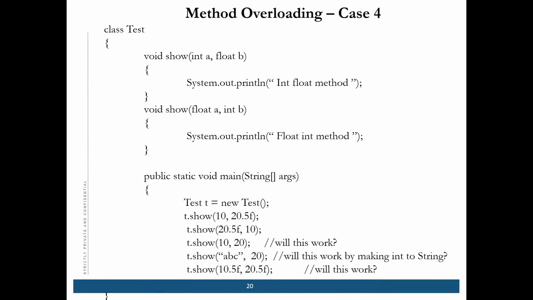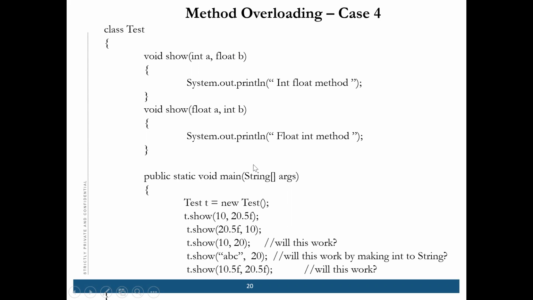Now coming to case 4. We have already covered this, but let's just revise it. Suppose there are two methods: one takes integer, float and another takes float, integer. We are passing different arguments, so the sequence is different.